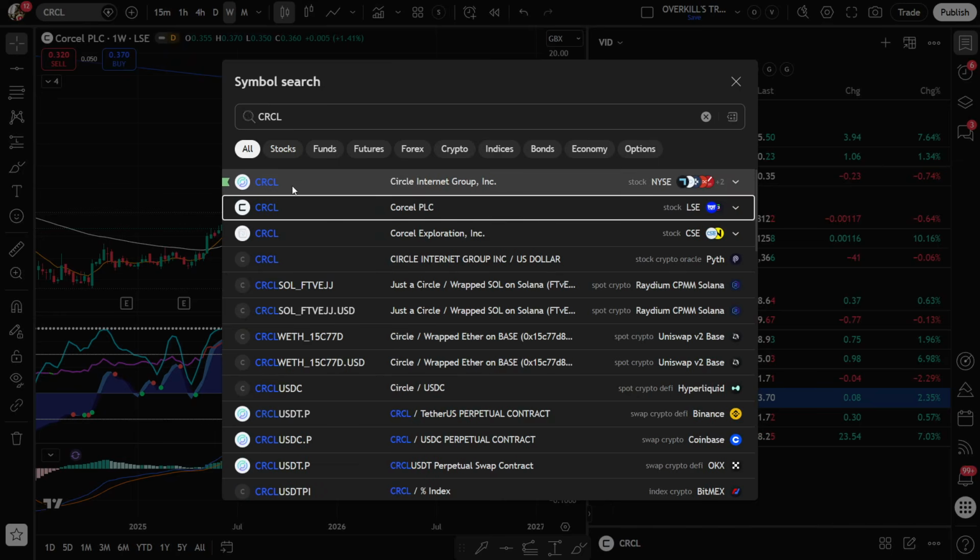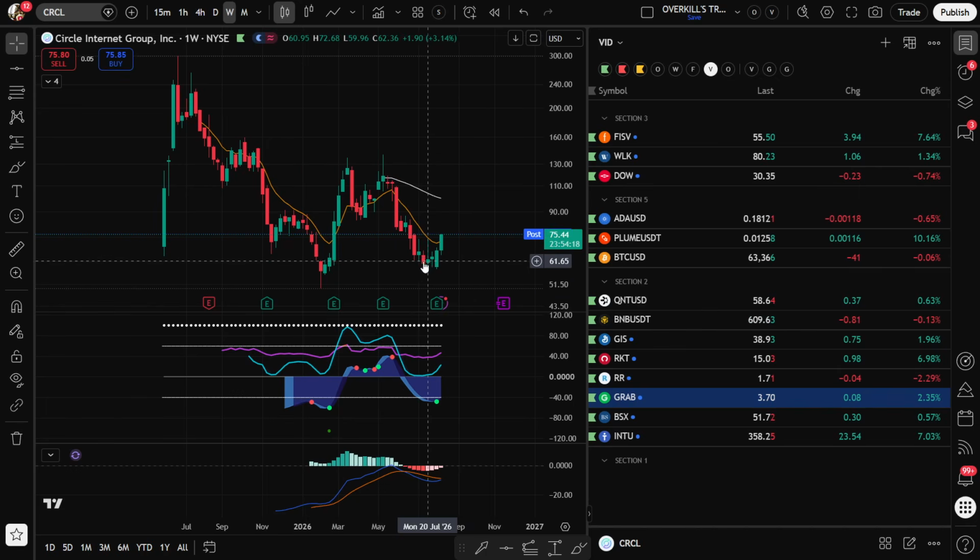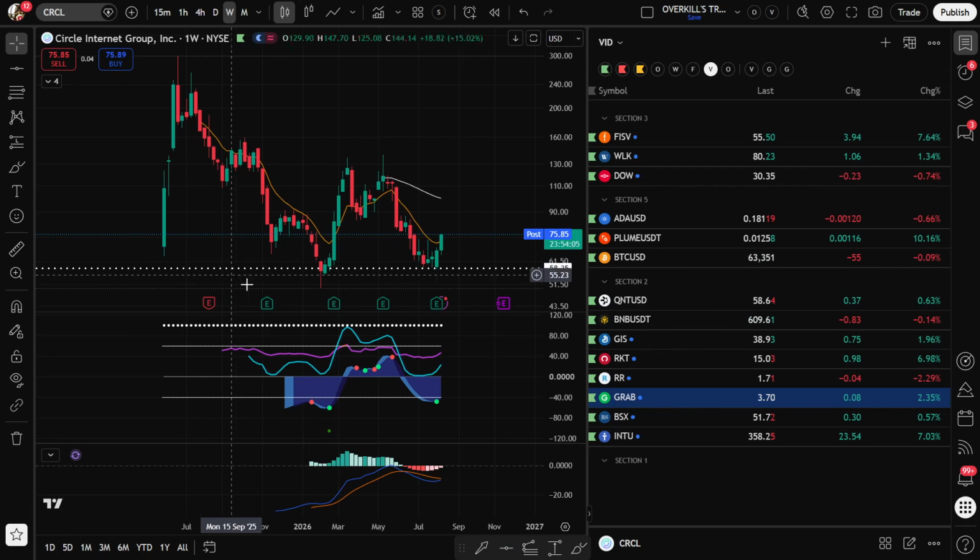Again, we want to buy A1 setups, guys. Not, oh, this thing might go up. No, we want A1 setups. Look at Circle. We've been talking about this one for weeks now. Down here at 60. The last time we got this signal was back in February. It went from 60 all the way up to 140. It sold off from 140 down to 58. Where did we enter? Bada bing, bada boom. $58 looks like the low. That one's breaking out really nicely this week. Big winner in the Overkill portfolio.